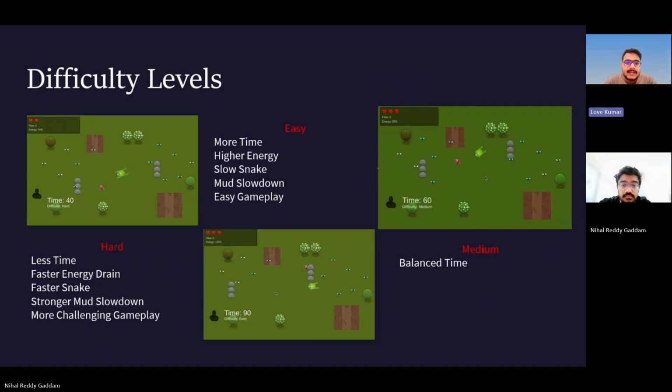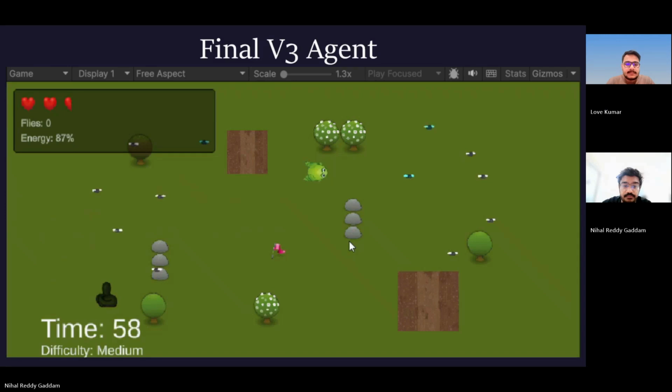These features matter for game design because they show that the project is not only a training scene for ML, it is also a playable game with adjustable difficulties. The same core mechanics remain, but the player experience changes depending on the selected difficulty. For future work, the difficulty system could also be connected more deeply with machine learning by training separate models for easy, medium, and hard. That could make the AI better adapted to each version of the game.